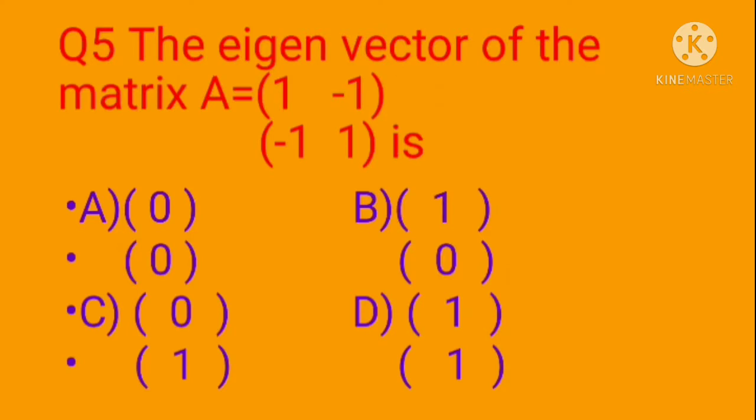Question 5. The eigenvector of the matrix A equal to 1, minus 1, minus 1, 1 is option A 0, 0, option B 1, 0, option C 0, 1, option D 1, 1. Initially, find the value of A minus lambda I equal to 0. We get the value of lambda equal to 0 and 2. Then find the value of the eigenvector. We get the answer option D 1, 1. It is explained in detail.